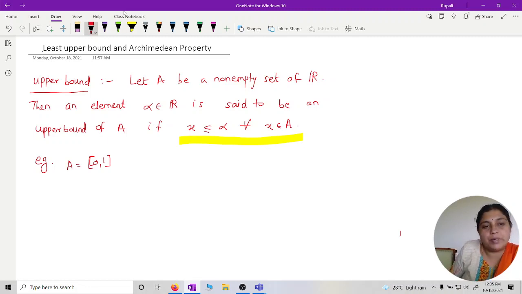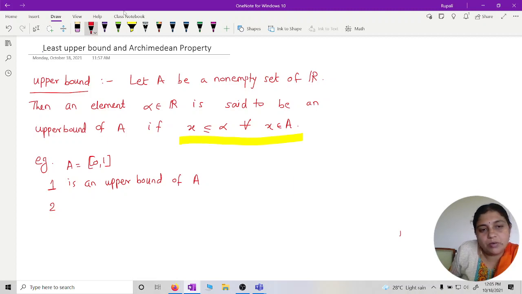Can you give me an upper bound for this set? 1. 1 is an upper bound of A. What about 2?